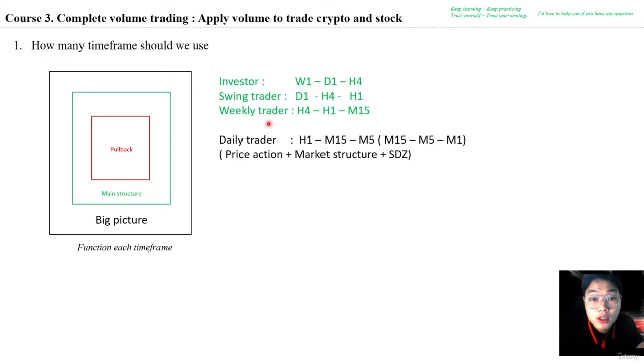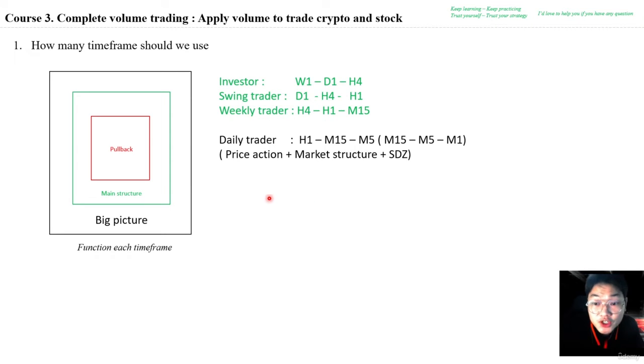I recommend you only trade as a weekly trader, with the 4 hours, 1 hour and 50 minutes time frames. When you earn money from FTMO or other prop firm funds, at this time you can use that money for investing like an investor, using 3 time frames like weekly, daily and 4 hours. Here are the 2 kinds of trading and investing I normally use in the financial market.